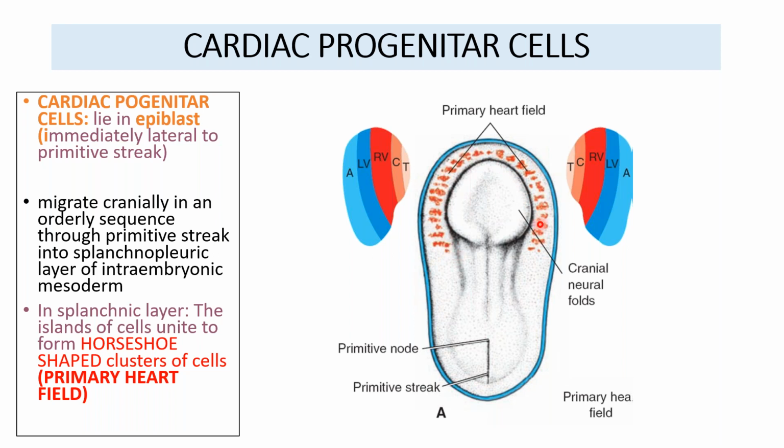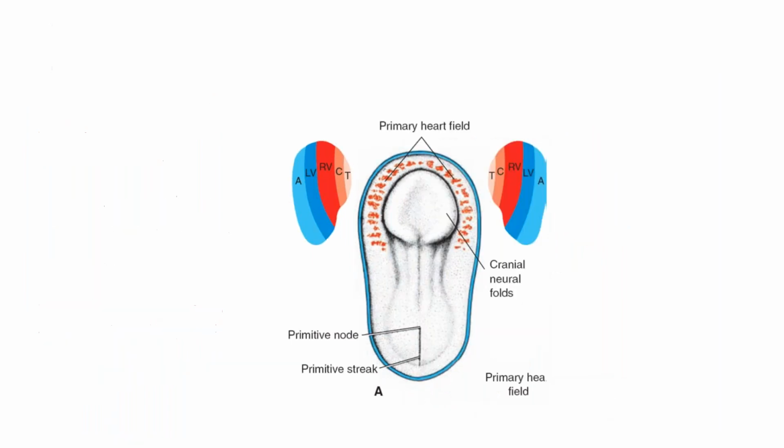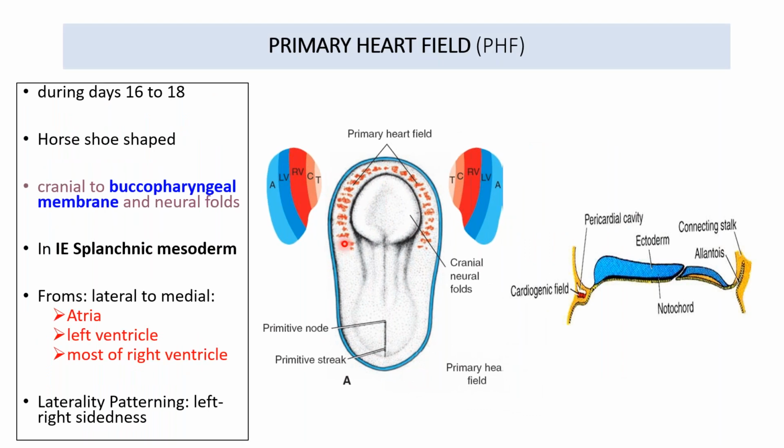Here in the intraembryonic mesoderm splanchnic layer, they are arranged in a horseshoe-shaped cluster of cells. These horseshoe-shaped clusters of cells, which are the primordium of the heart, are called the primary heart field. And this is the order in which they are moving in the cranial direction. This also corresponds with the laterality of the body axis, which is the left to right axis. So we have seen how this primary heart field has been formed.